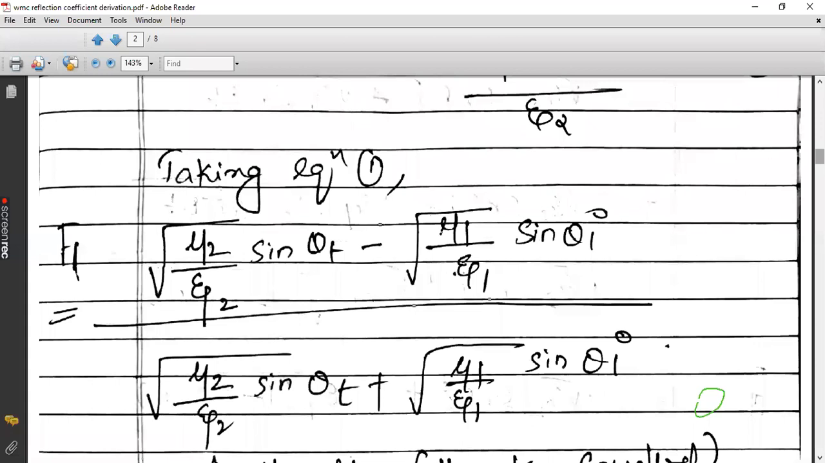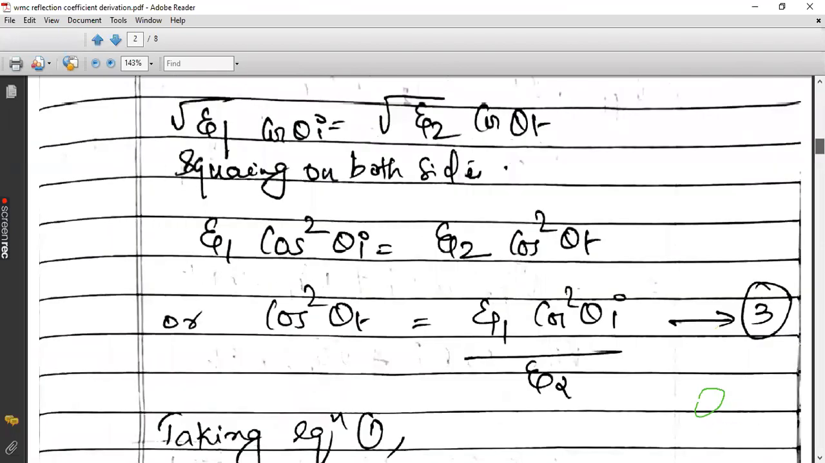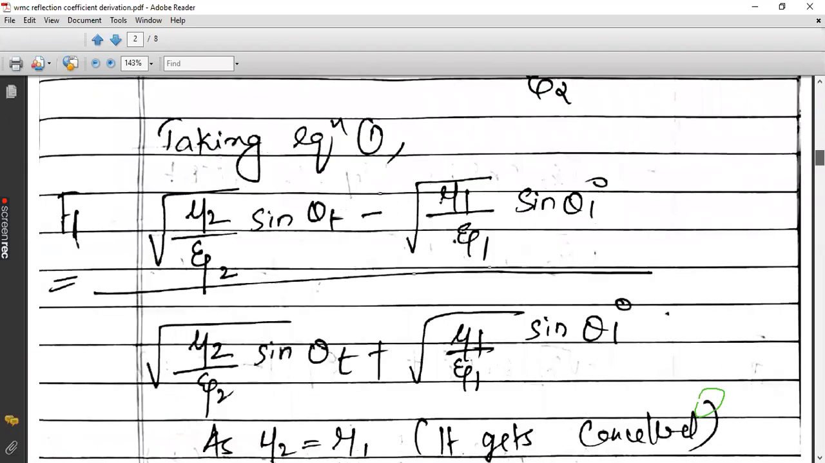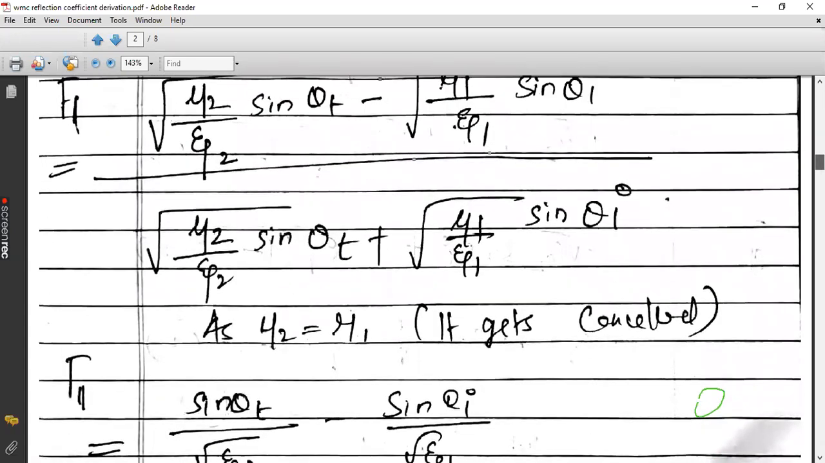So take that equation number 1 and modify eta 2 and eta 1 in terms of mu1 and epsilon 1, that is permeability and permittivity. You know that eta is called intrinsic impedance. Intrinsic impedance is nothing but the square root of the ratio of permeability to permittivity. So as you can see here, the two permeabilities are same. I assumed the special case. I told you the two dielectrics have same permeability. Therefore, what will happen?